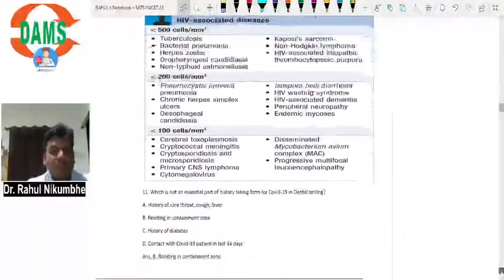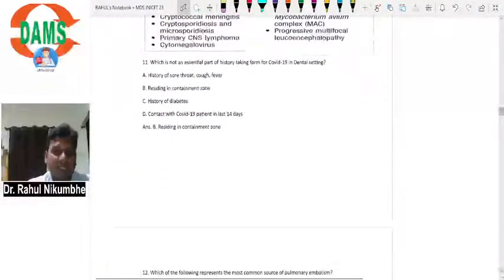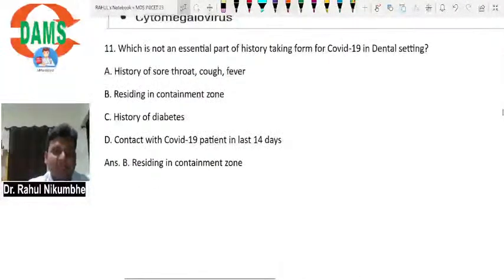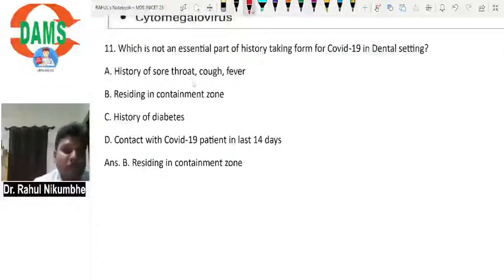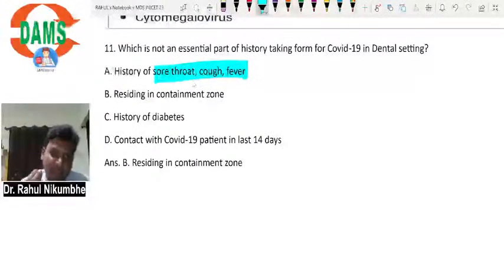Next, which is not an essential part of history taking for COVID-19 in a dental setting. History of sore throat, fever, cough. Yes, this is very important. If the patient has a history of sore throat, cough, fever, then the patient has an infection and may spread it. Residing in a containment zone: a patient residing in a containment zone doesn't mean the patient is infected. Okay, there is a possibility that the patient might be infected, but you cannot say 100%.